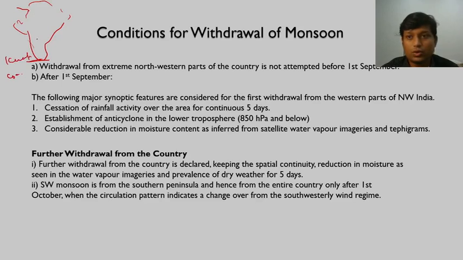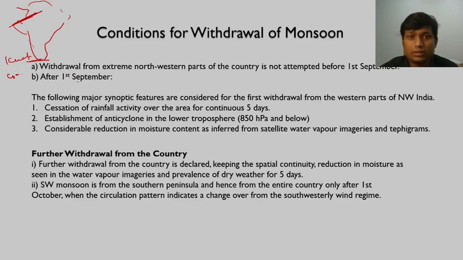Fine. So when we have declared onset from the Kerala coast, the withdrawal is observed from northwestern India, that is the region of Rajasthan, Haryana, Punjab. We continuously observe that particular region. When we are saying withdrawal of monsoon, if the following conditions are satisfied in that region, then only we declare that there is a withdrawal of monsoon taking place in the given region, right?